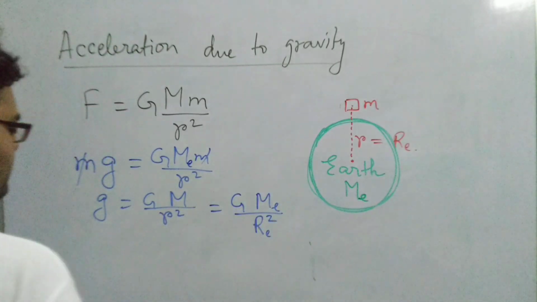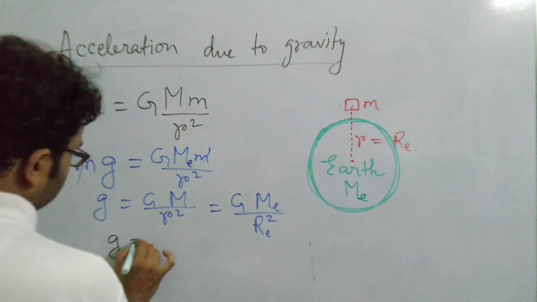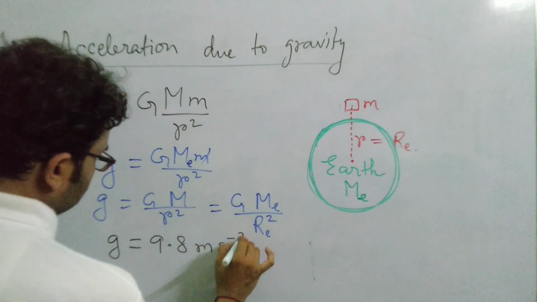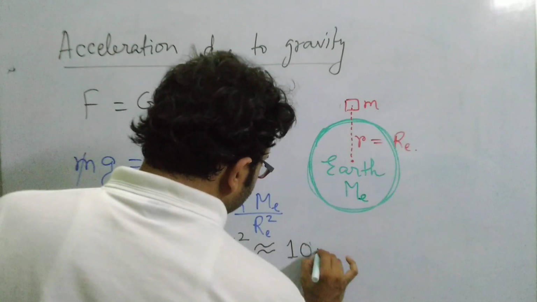When we put in the values of G, M of the earth and R square, we get the value of the acceleration due to gravity, which turns out to be g equals 9.8 meter per second square. Approximately it can be considered to be 10 meter per second square.